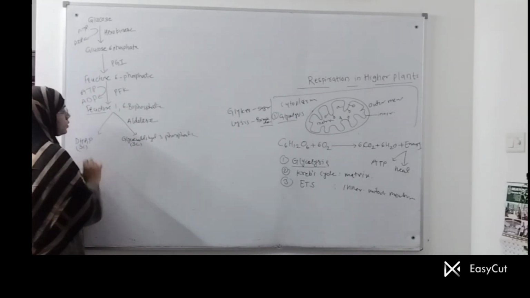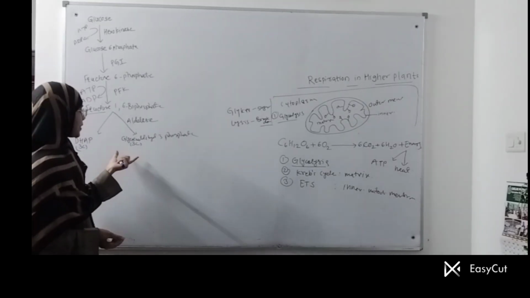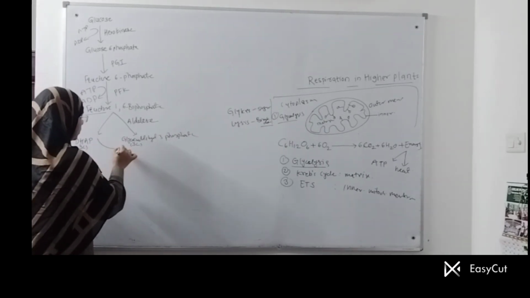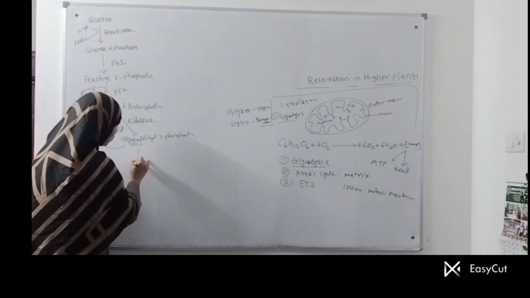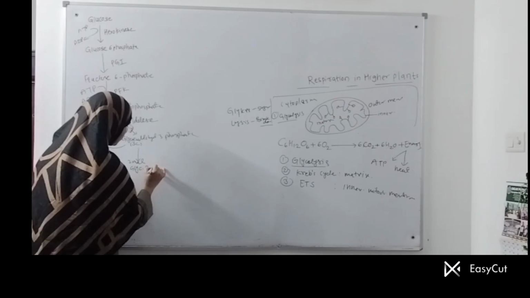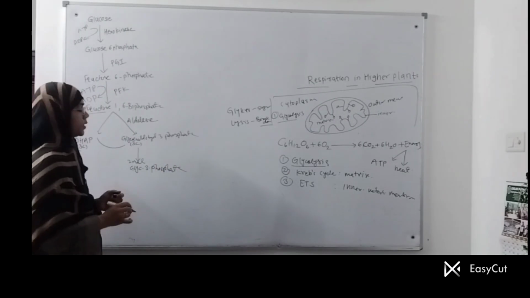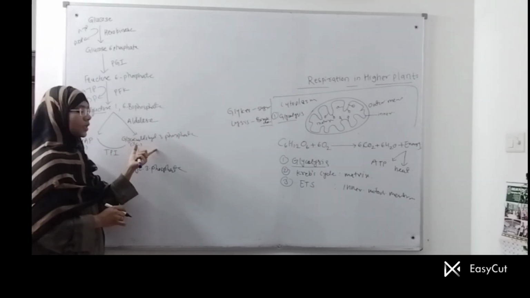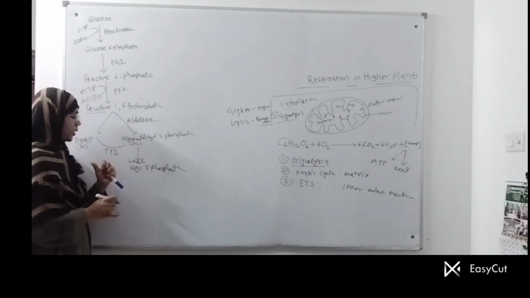But you will see that this DHAP, dihydroxyacetone phosphate, cannot be utilized further in the reactions. Hence this ketonic form is converted into aldehydic form. So this sugar DHAP is converted into glyceraldehyde 3-phosphate. You will get 2 molecules of glyceraldehyde 3-phosphate, and this reaction occurs in the presence of the enzyme triose phosphate isomerase. From here onwards, you have 2 molecules of each 3 carbon compound.